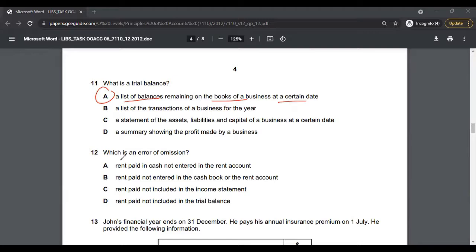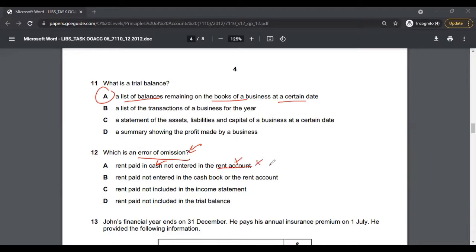Multiple choice 12, which is an error of omission. Error of omission is when you completely ignore the transaction, completely did not record the transaction in the books. So let's look into the options. Rent paid in cash, not entered in the rent account. So not entered in the rent account, but there's an assumption here that it was entered in the cash account. So it has been entered in the cash account, but not in the rent account. So it's not been completely omitted.